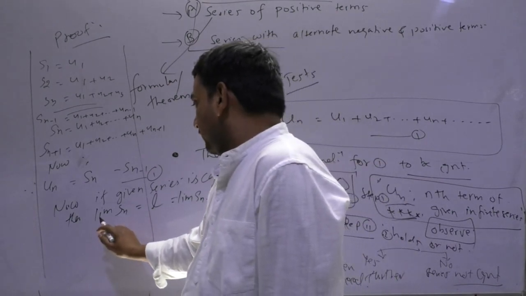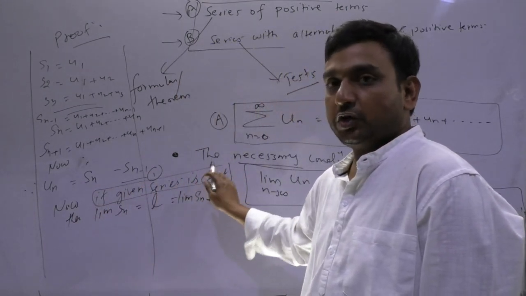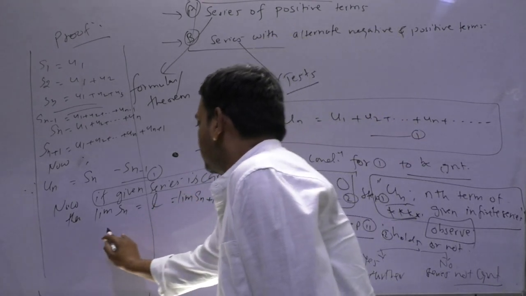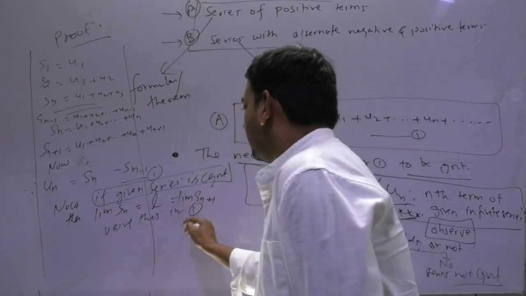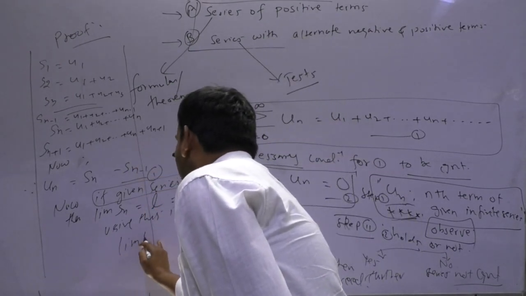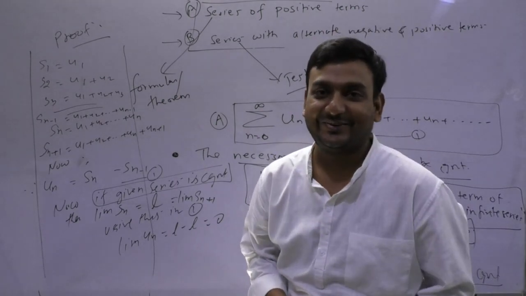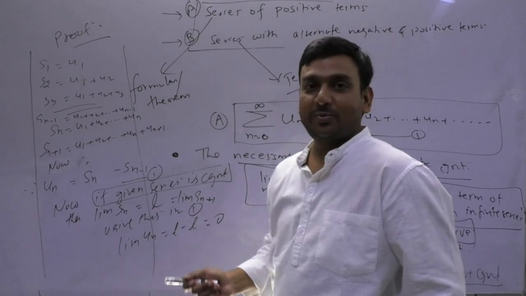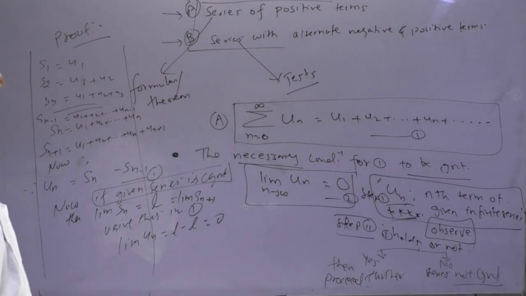So if this is true, then this must hold. Using this in 1, use this here. So what will I get? Limit Un equals L minus L equals 0. You getting my point or not? Proved? So yes, this is the beauty of learning definitions.